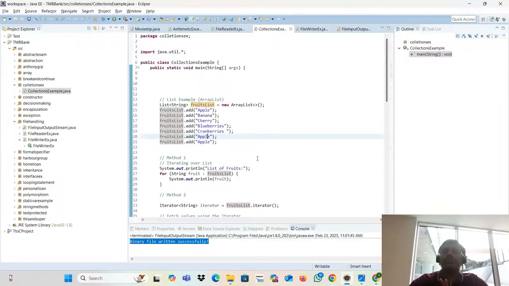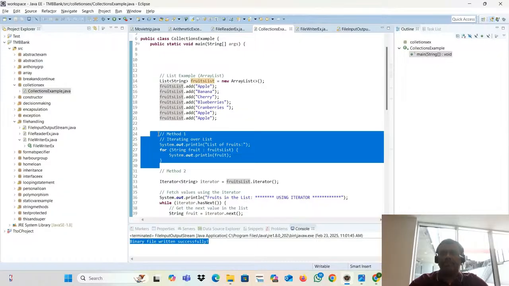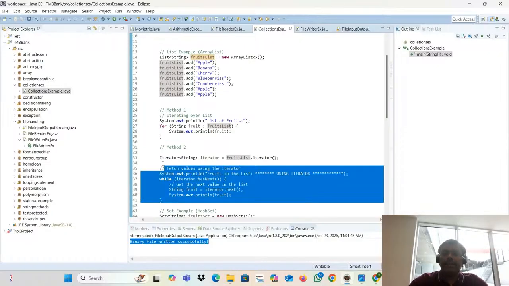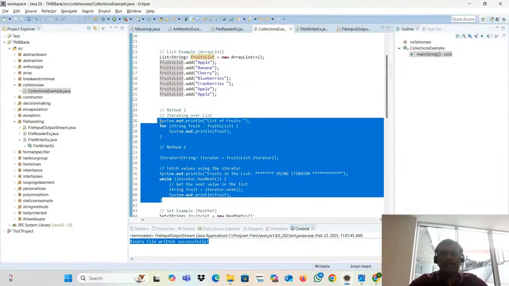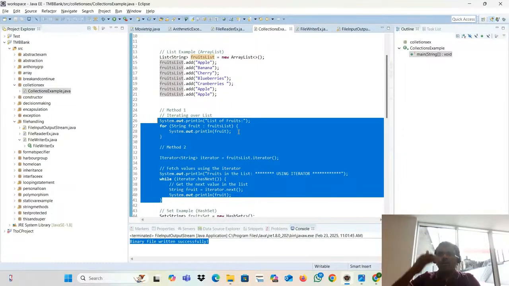For that, they are using multiple ways. One is the enhanced for loop. Another one is iterator. These two you definitely need to understand. The same stuff will be coming for Selenium also, whenever you are reading the drop down values, or when some collection of values is there in the database. Definitely you need this one.